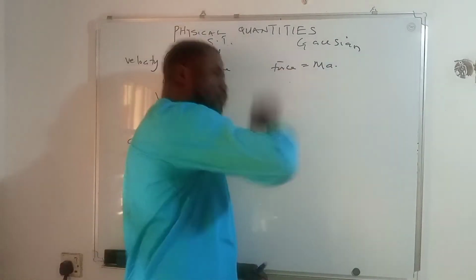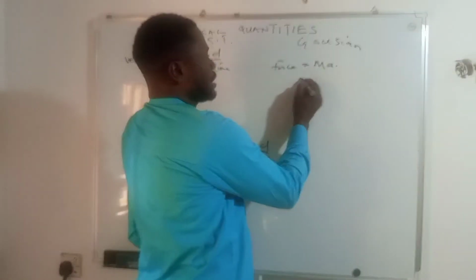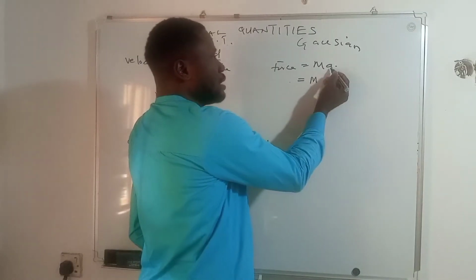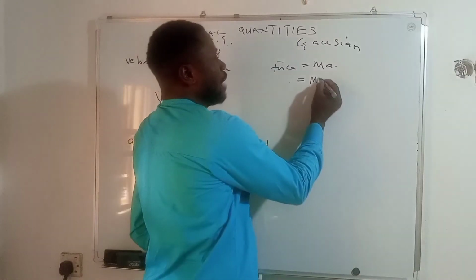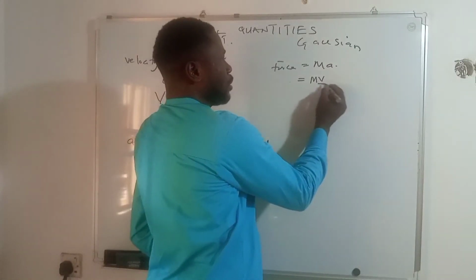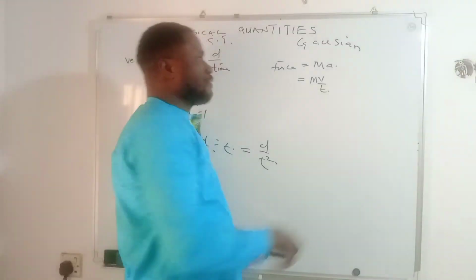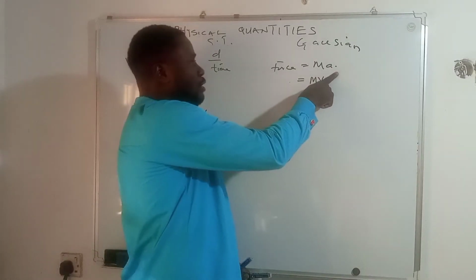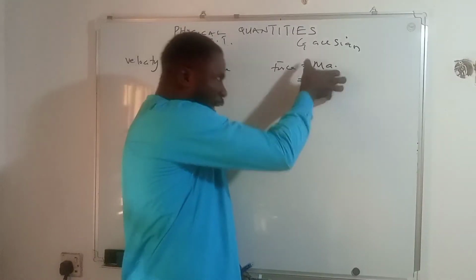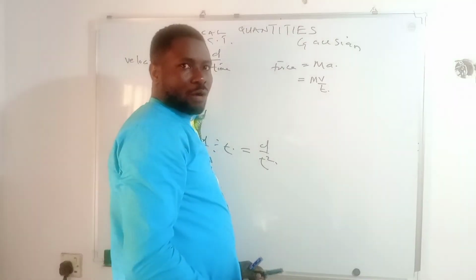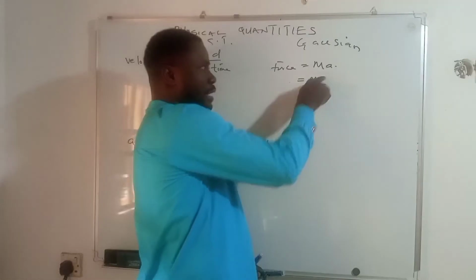You have to substitute acceleration. So we can now say that this is equal to M, you replace A. As you're replacing A, you have to bring in the formula of A, which is V all over T. Even when you have substituted acceleration with V all over T, it has not completely turned everything toward fundamental quantity.